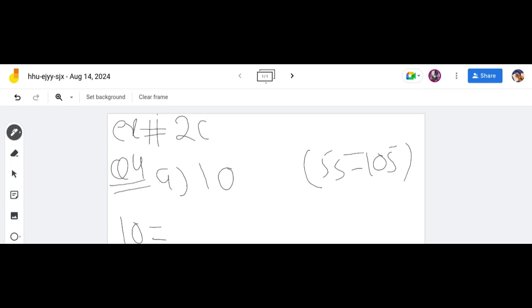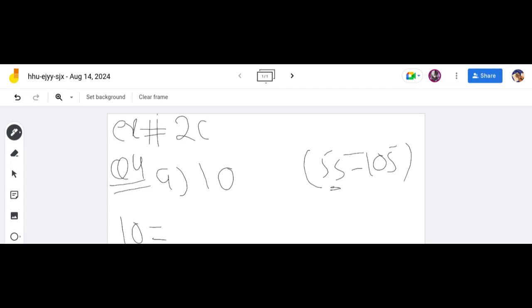I cannot use 50 here, and 55 is not a multiple of 10. So from which number do I have to start? They gave us the range.